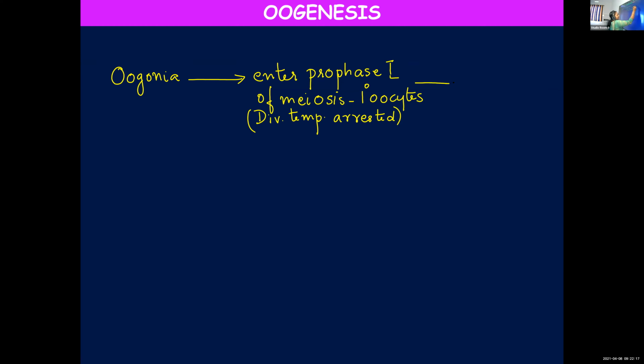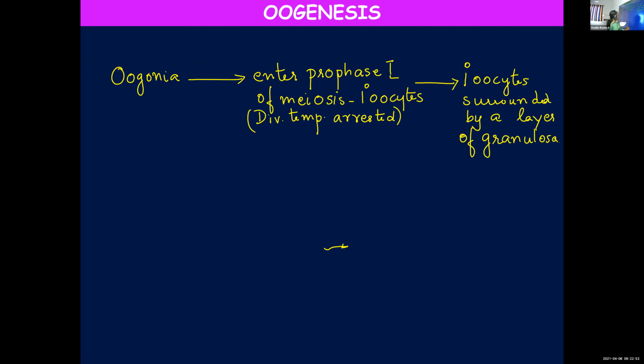Now what happens? This primary oocyte will be surrounded by a layer of granulosa cells and form primary follicle.